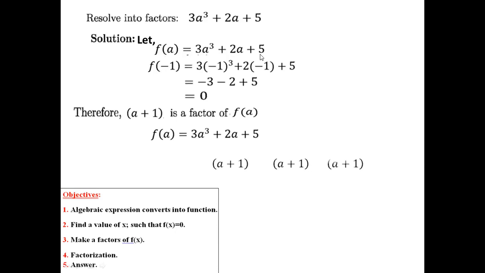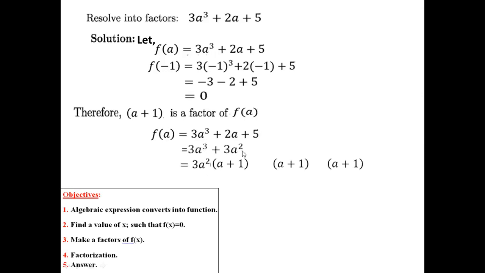Just write a plus 1 three times. Then we have to think about 3a cube. By which do we multiply a to get 3a cube? Obviously 3a square. So if we multiply 3a square into this, then we get 3a cube. Okay, let us see what is happening. Yes, 3a square, then we get this.